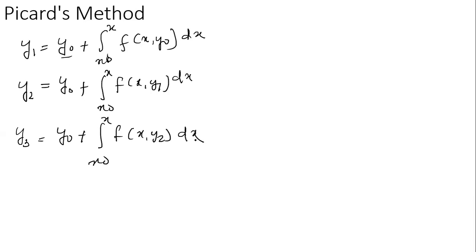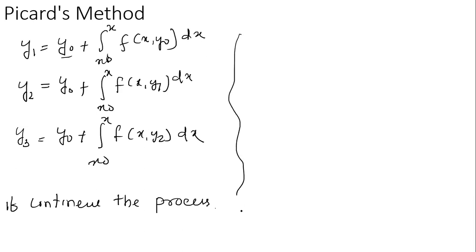If we continue this type of process, then we get a solution up to n terms. If we continue this process, we get the solution yn, which is equal to y0 plus the integral from x0 to x of f of x comma y(n minus 1) dx.